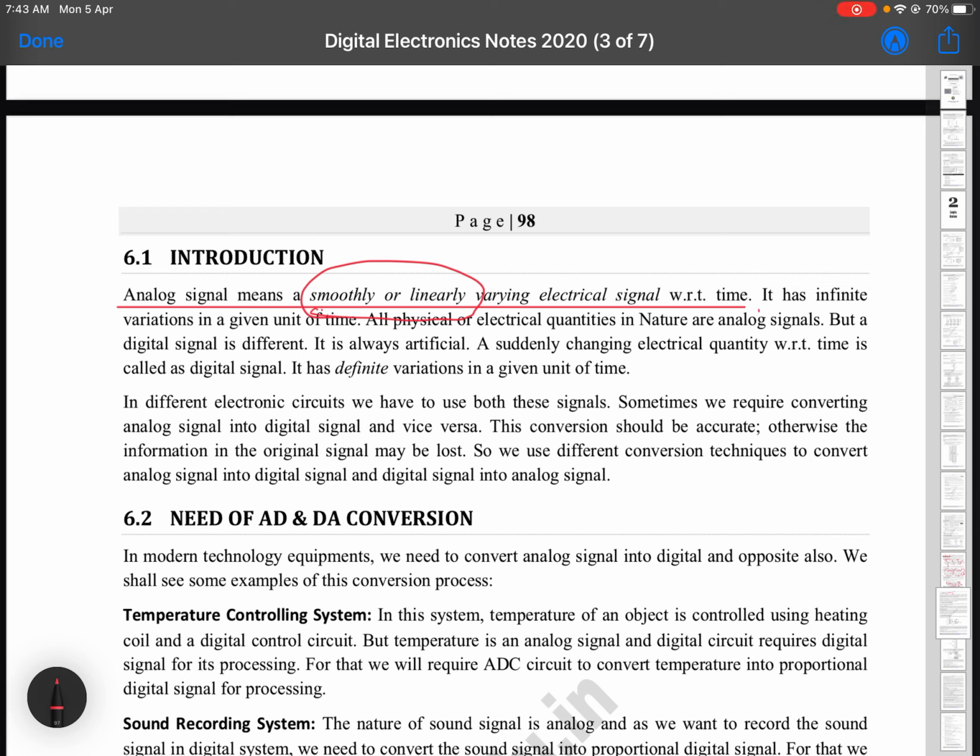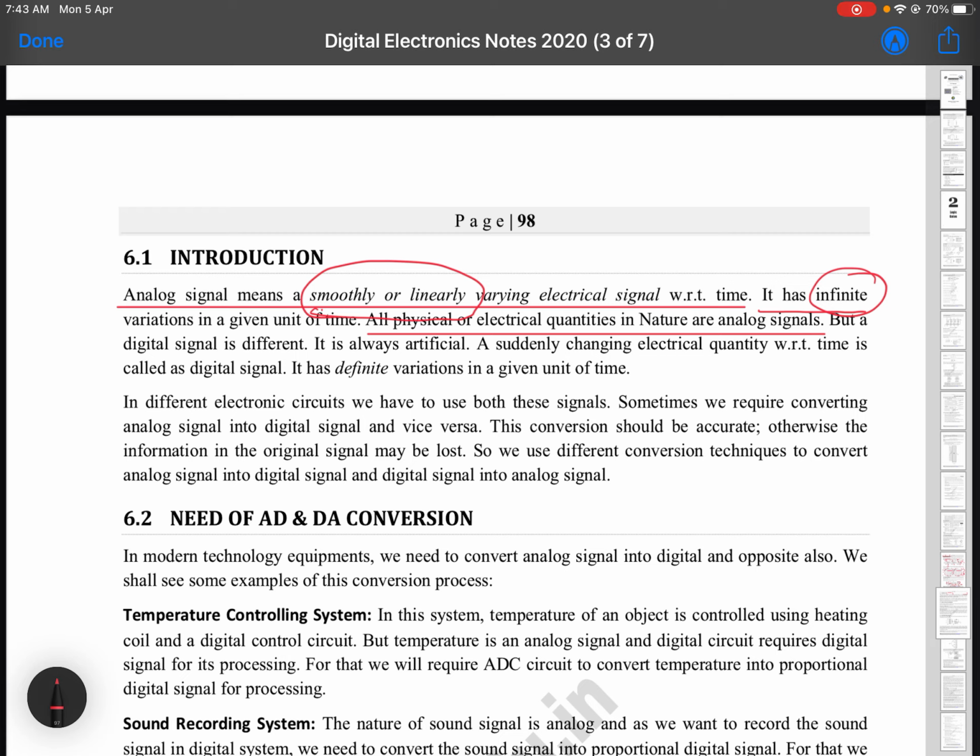It means it has infinite variations in a given unit of time. All physical or electrical quantities in nature are analog signals. Remember this. Sound, temperature, heat, vibrations, and all natural quantities are considered analog signals.